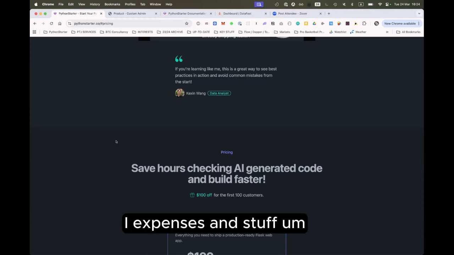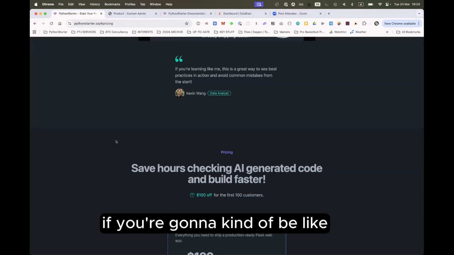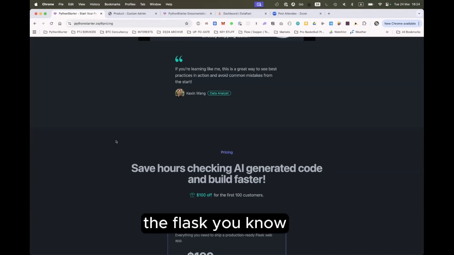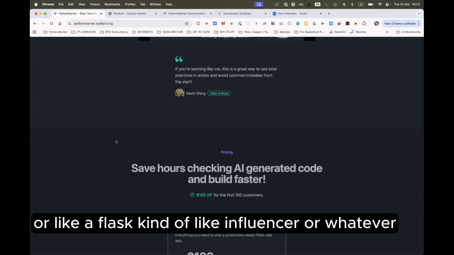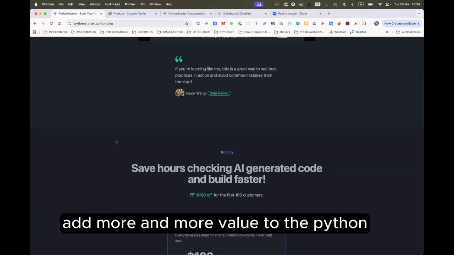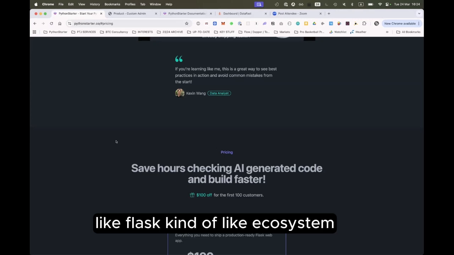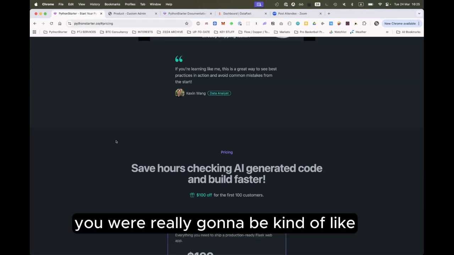But I think what Elston was saying is that if you go in the direction of being a Python or Flask influencer, then there are a lot of ways you could expand this and continue to add more value to the Python Flask ecosystem. I would expect you'd want to move in that direction if you were really going to double down and make it work.